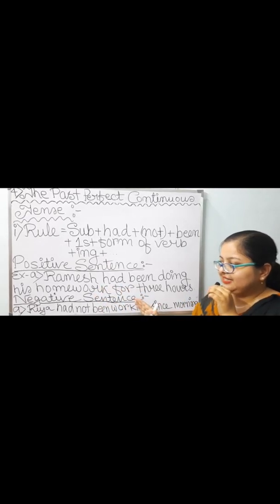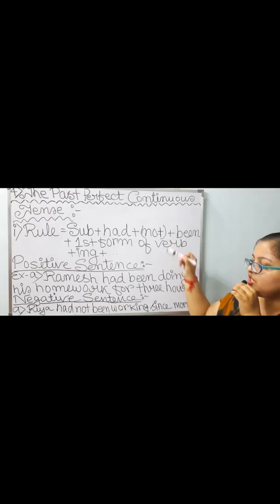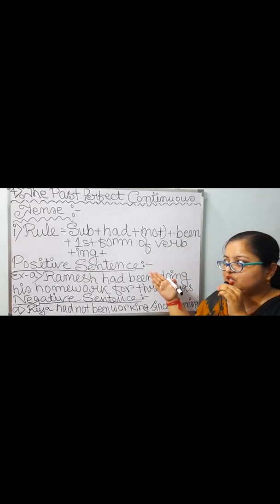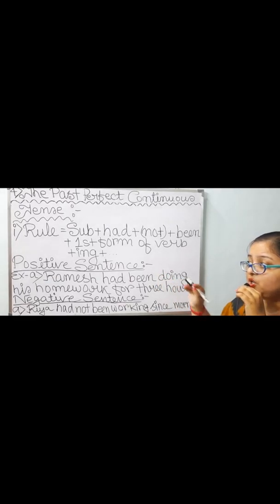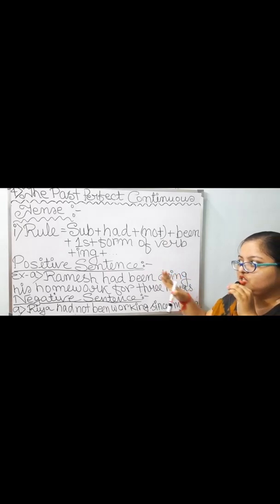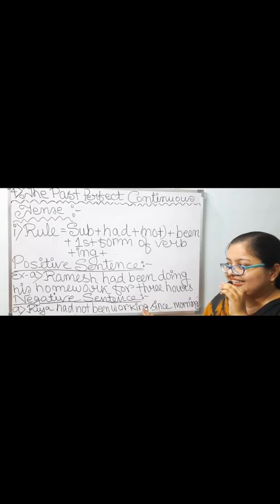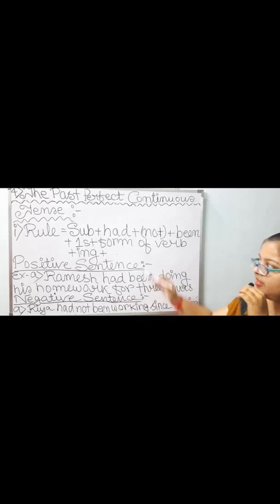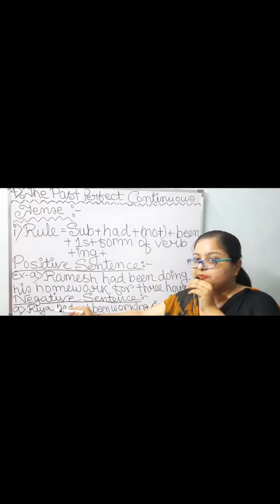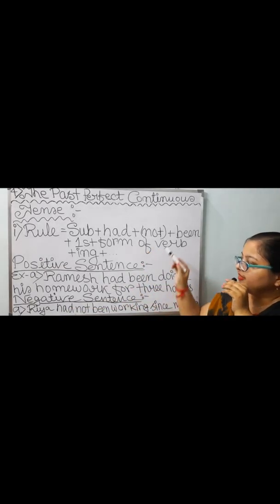Next, negative sentence. In order to form a negative sentence, I have to use this optional not. Unlike in the case of the positive one, I have not used this optional not in this sentence. So it is a positive sentence. But in case of forming a negative sentence, I have to use this optional not. So here it is taken. I have to take subject at first. I have taken subject Ria, then had has been taken, then not plus been according to the rule.